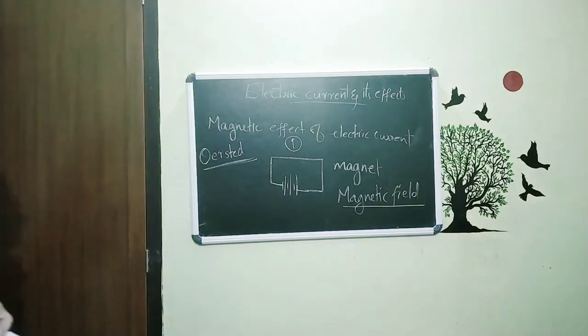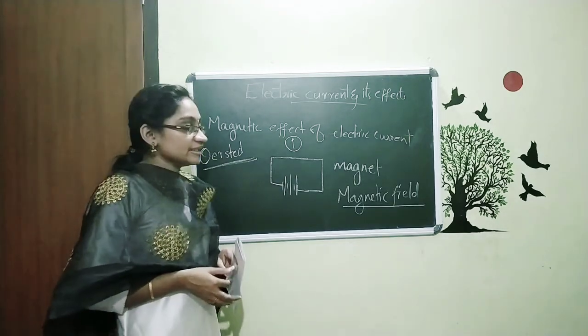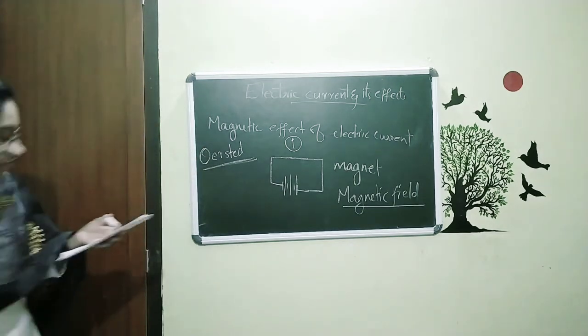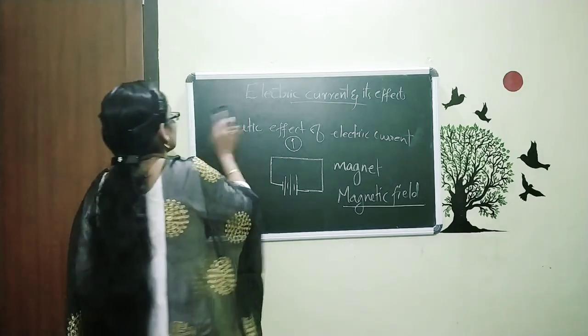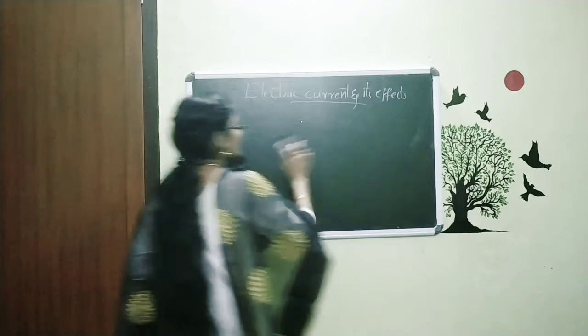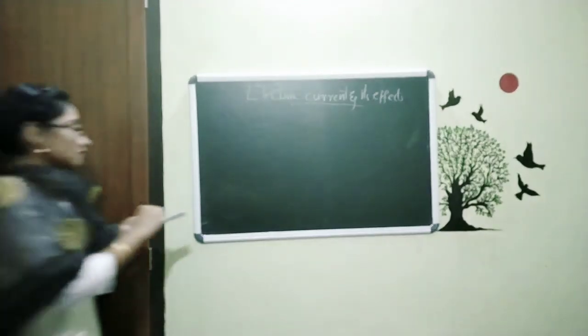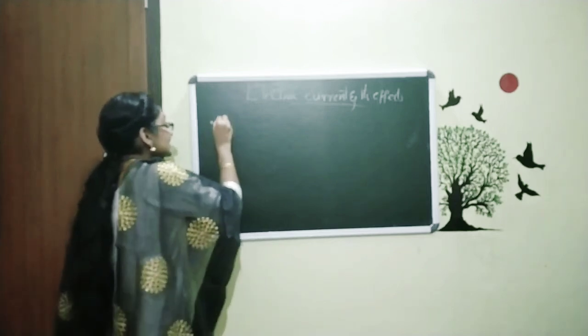Now we want to study how we can make an electromagnet. For that, I need certain things, and they are very simple. The first one is a nail.